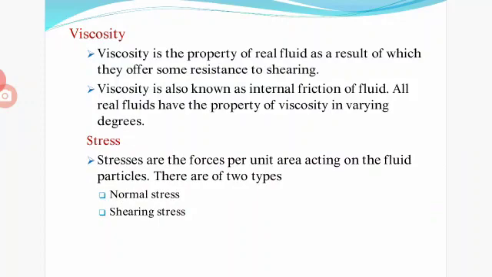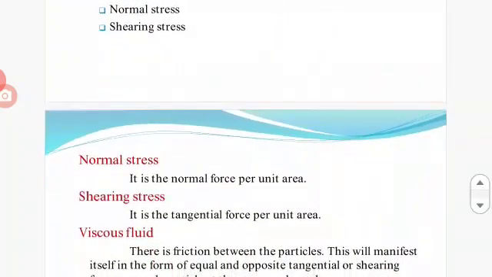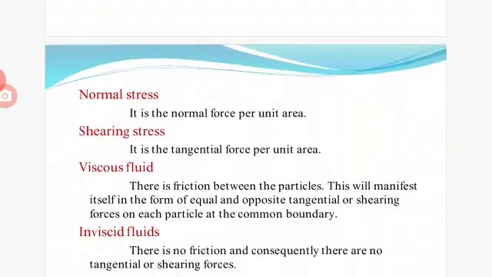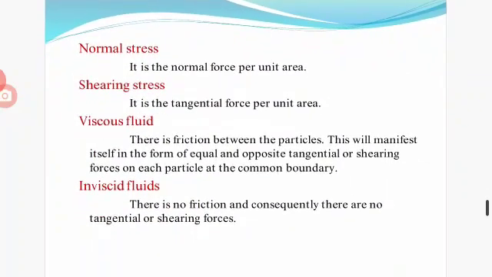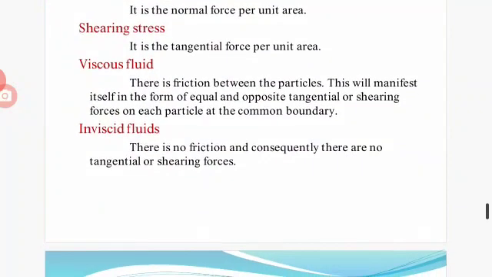Here, stresses are the forces per unit area acting on the fluid particles. There are two types of stresses. The first one is normal stress, the second one is shearing stress. Normal stress is the normal force per unit area. Shearing stress is the tangential force per unit area.